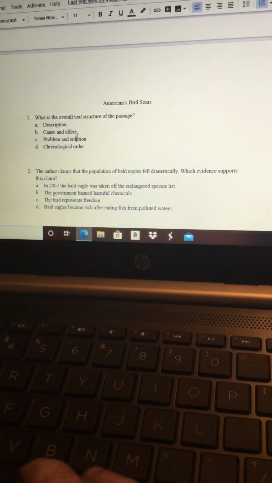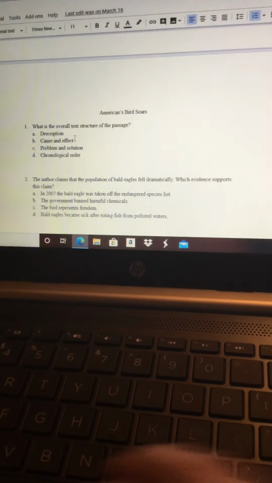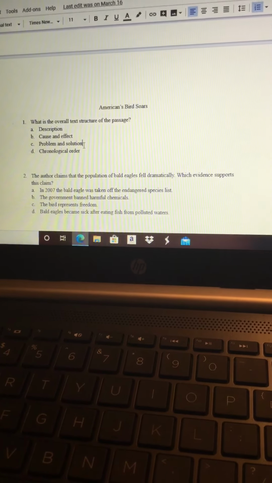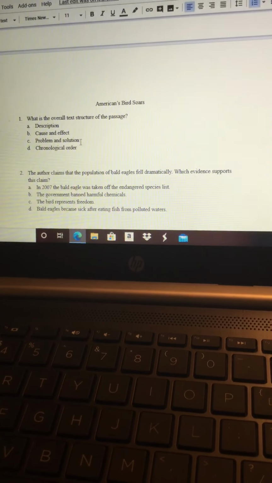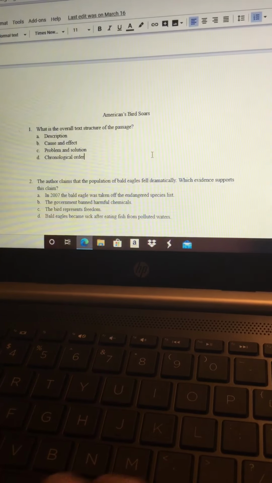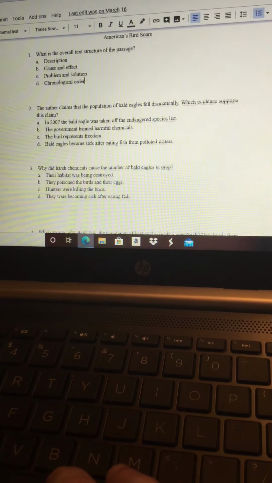Cause and effect would tell you a cause, what happened first, and the effects of what came after that. Problem and solution would tell you a problem, and it would tell you a way that the problem was solved. And then chronological order would put something in order by sequence, either by dates or steps, first, next, last.